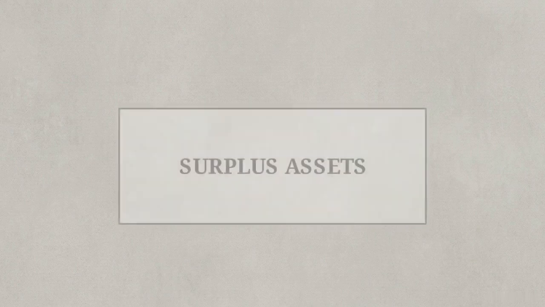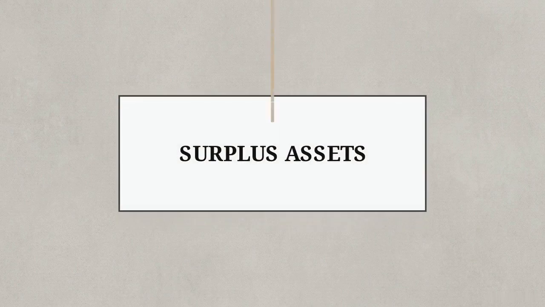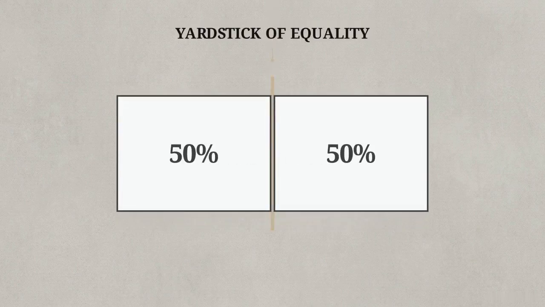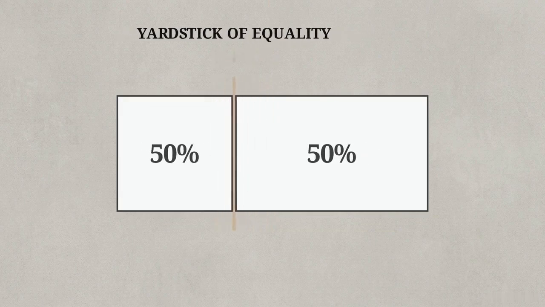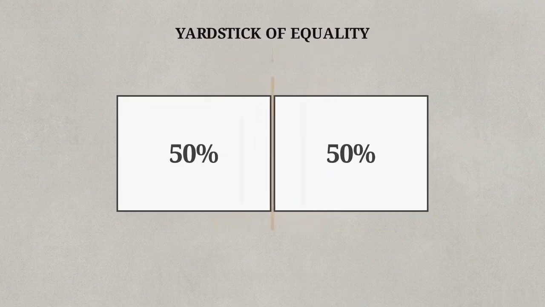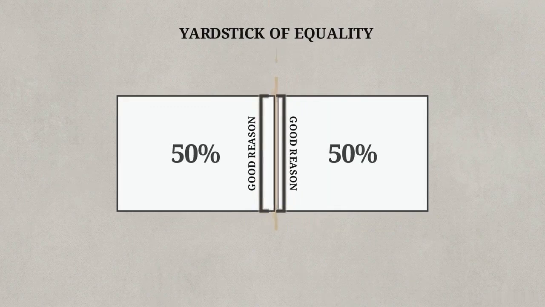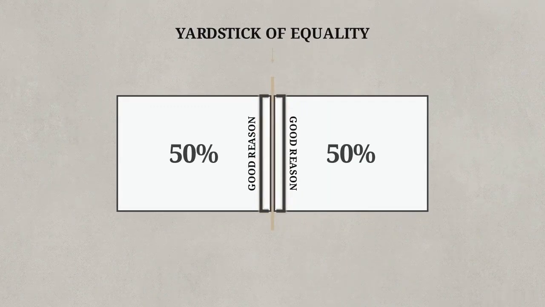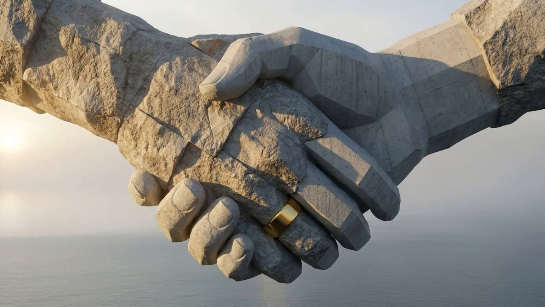To enforce this, the court introduced the Yardstick of equality. Equal division became the mandatory starting point for dividing surplus assets. Judges apply this yardstick and may only depart from a 50-50 split for a legally sound good reason. By treating domestic labor and financial generation as equivalent, White v. White defined marriage as a financial partnership of equals.